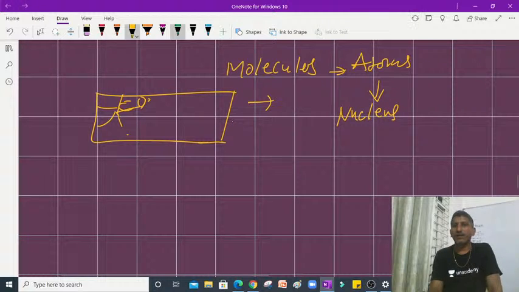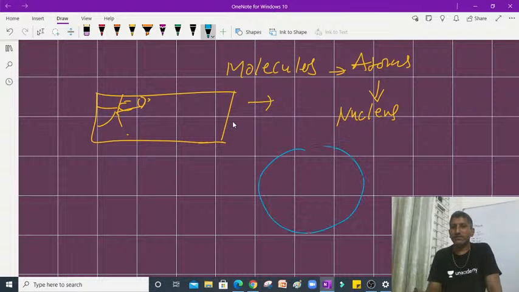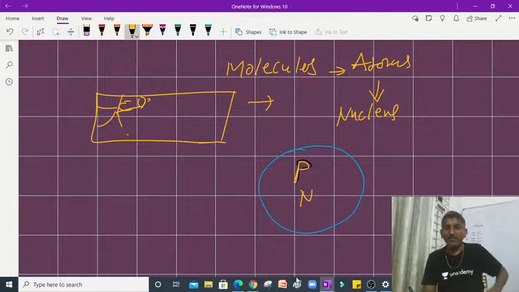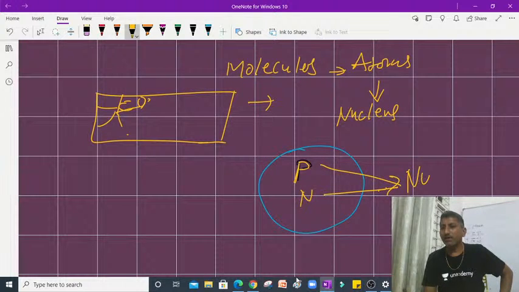Inside the nucleus, what is present? Nucleons are present. For this nucleus, what are present inside? Protons and neutrons. Be remember for this. Inside the nucleus, protons and neutrons are present. So therefore, these are said to be nucleons, right?